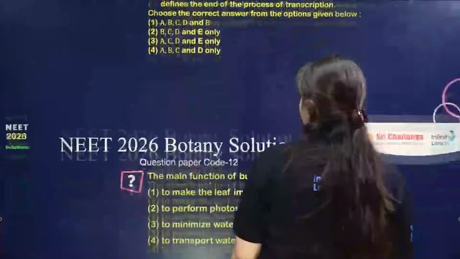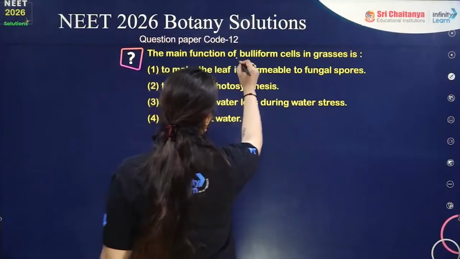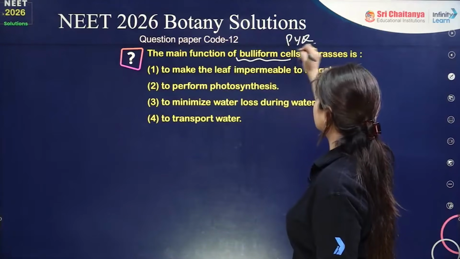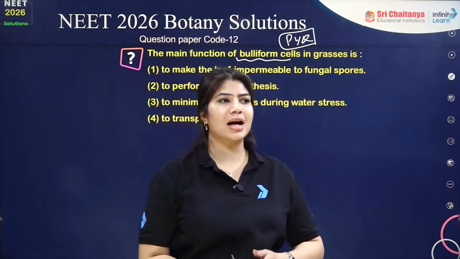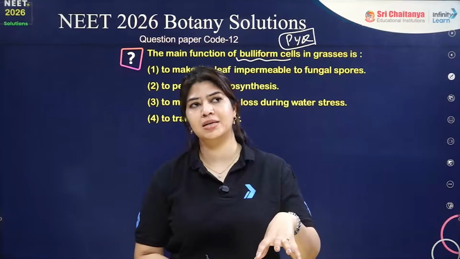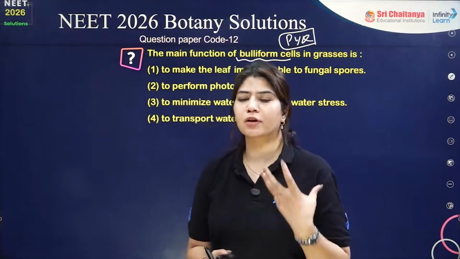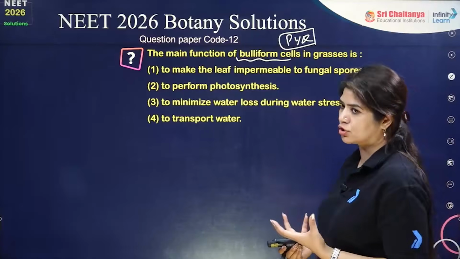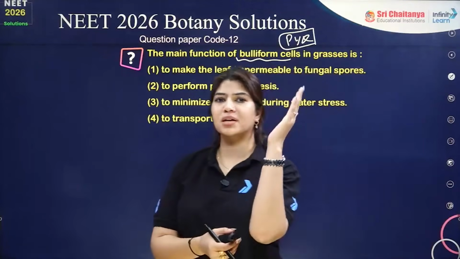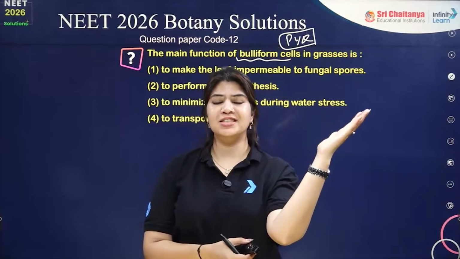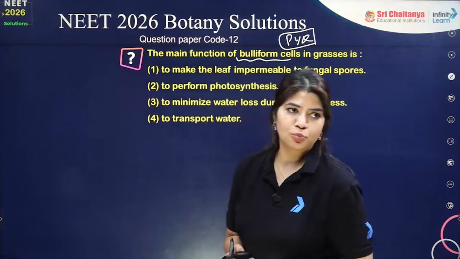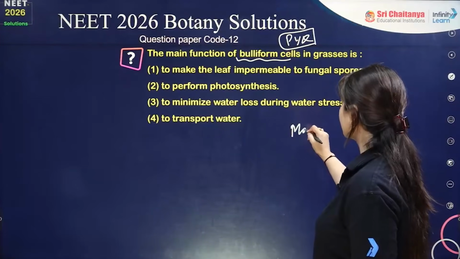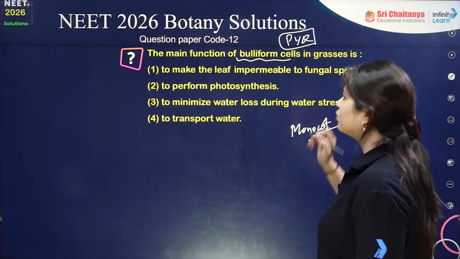Okay, perfect. Next question. The main function of bulliform cells. It is a previously asked question also, very commonly asked. If we speak about the monocot leaf, bulliform cells are present specifically in monocot plants, and the main function of the bulliform cells is to minimize water loss. When they absorb water, they become turgid, and if the exposed surface area is high, water losses can be more. If they curl, the exposed surface area is less, which means water losses will also be less. It is a specific feature of monocots. Only in monocot plants will we find the bulliform cells.